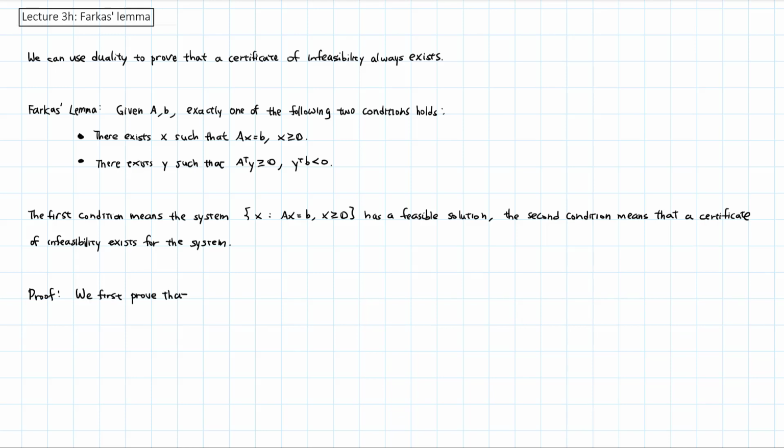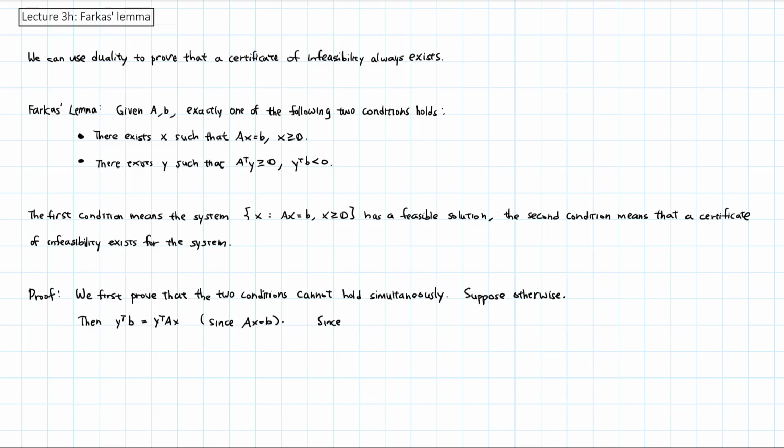We first prove that the two conditions cannot hold simultaneously. Suppose otherwise, so we do have vectors x and y that satisfy all of these conditions. Then y transpose b is equal to y transpose Ax. That's because Ax is equal to b. If we look at the right-hand side of this equation, y transpose A is equal to (A transpose y) transpose, which is non-negative.